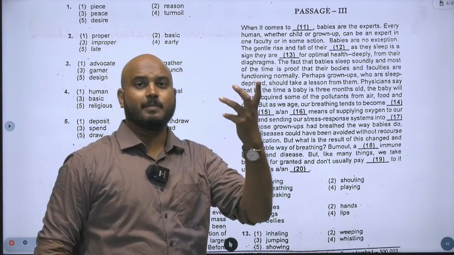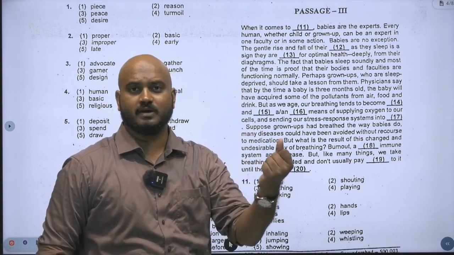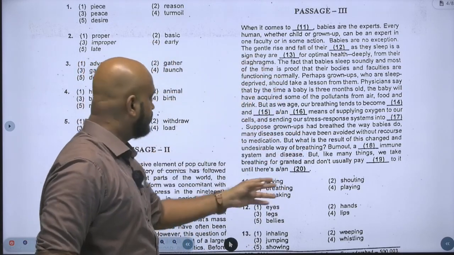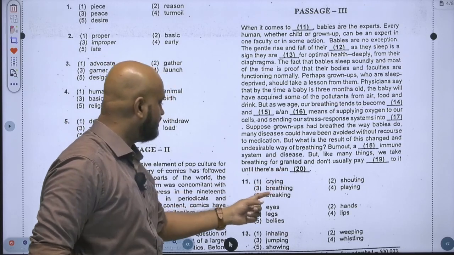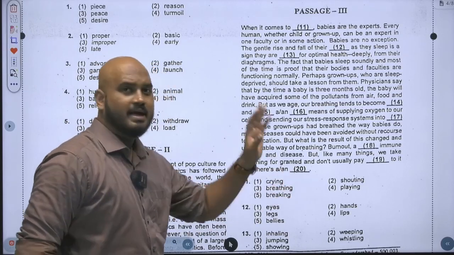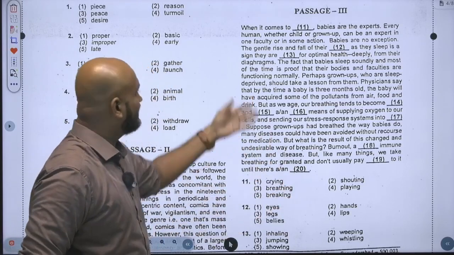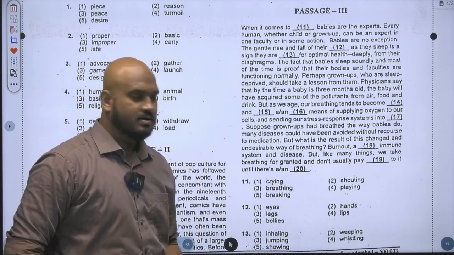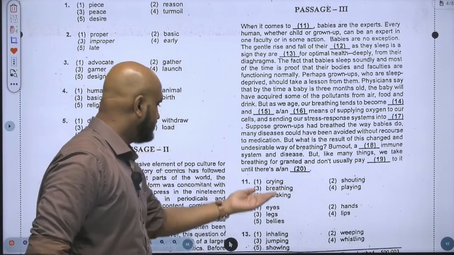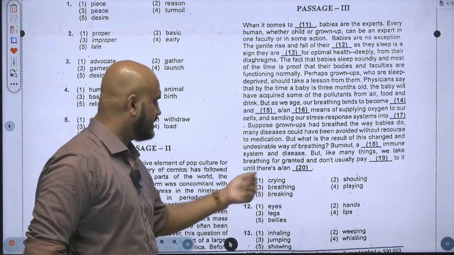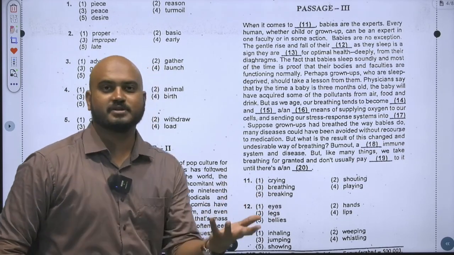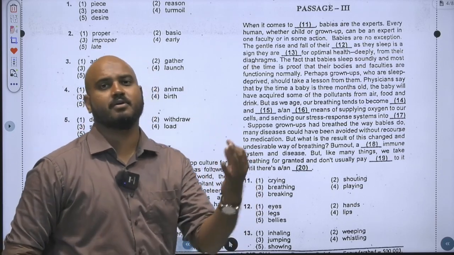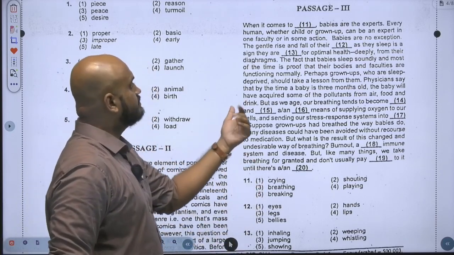Okay, no? So what a couple of aspirants do, they immediately get to solving, ignoring the first step. Like when it comes to dash, babies are the experts. So what do I have? Cycling, crying, breathing, breaking, shouting, playing, and most of the students will go, sir, first one crying. Of course, babies, we are talking about crying. Why? Baby can't shout, babies can't play, babies can't breathe, babies can't break, babies can't cry. See, all the 5 options are correct. So this is why the first step is predominantly very important. When it comes to dash, babies are the experts.